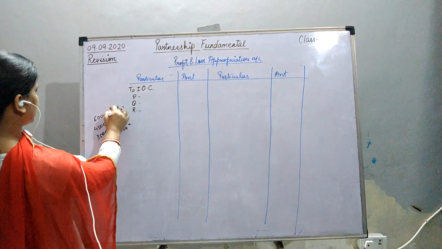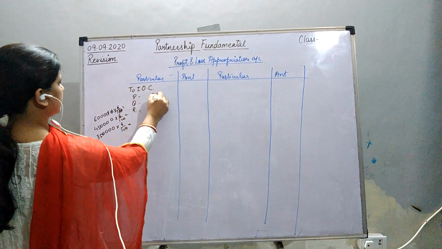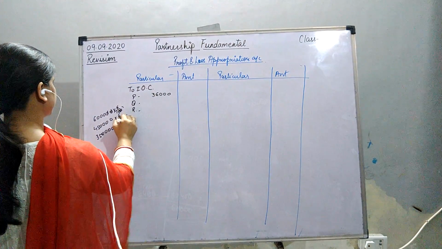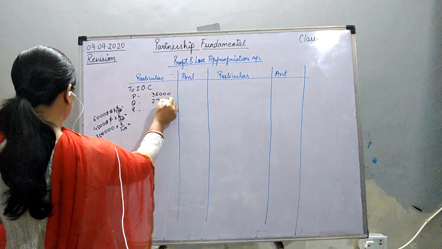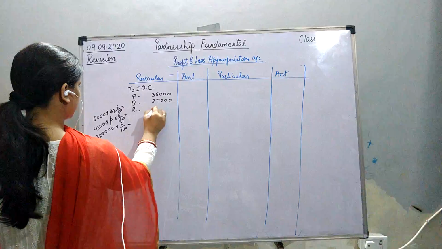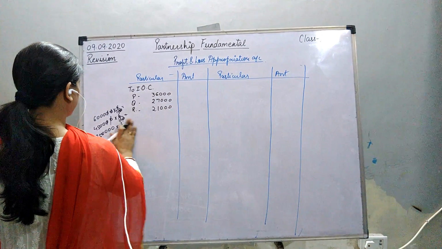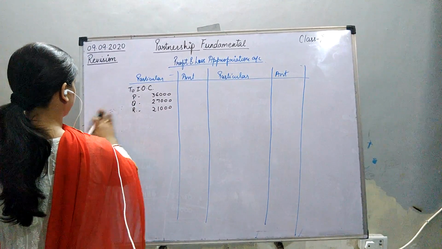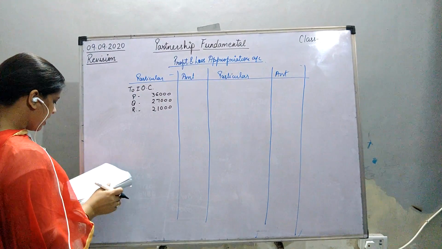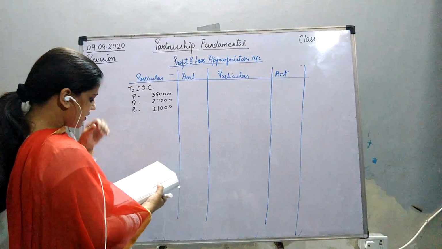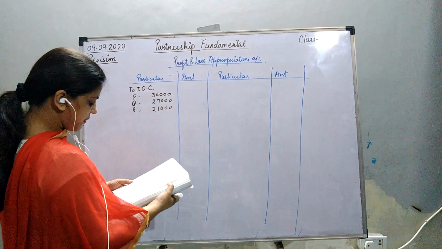Very simple, why is it taking time? 36,000, yes, 27,000 and 21,000. Okay. Now we have the interest on capital. After that it is given that charge interest on drawing at the rate of 8% per annum.